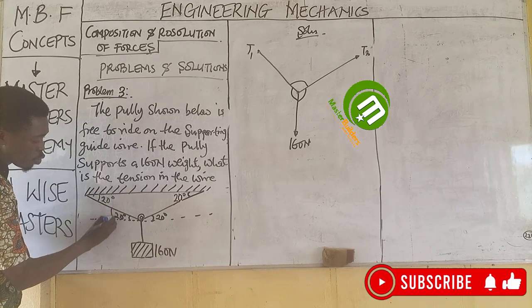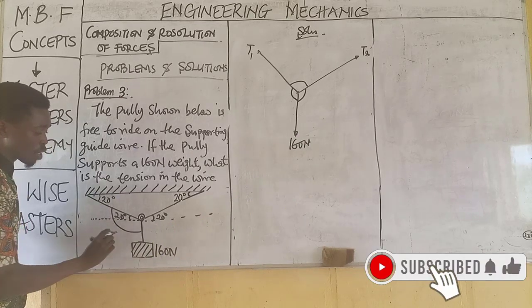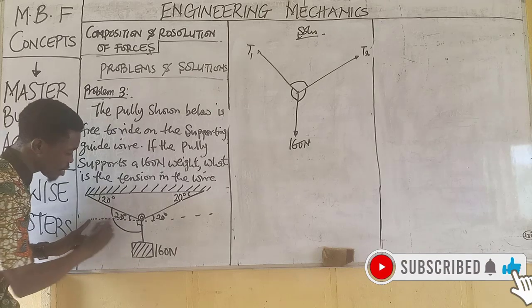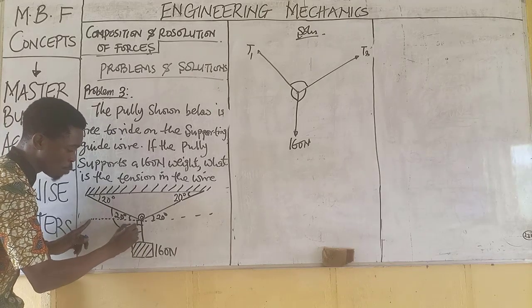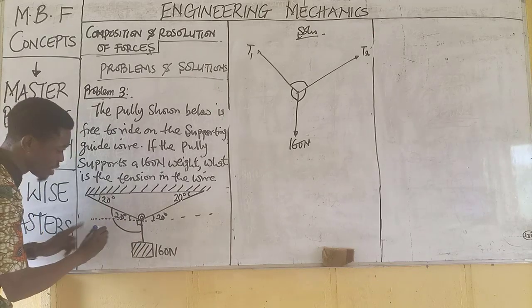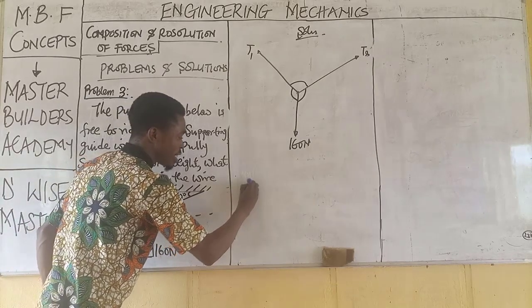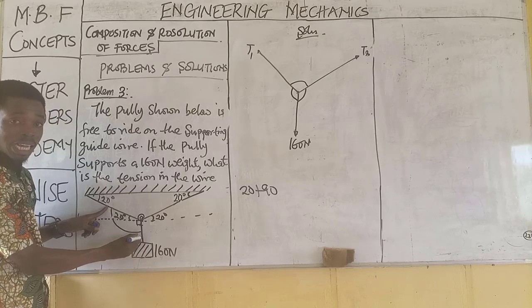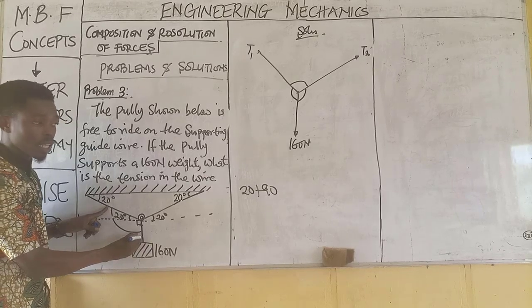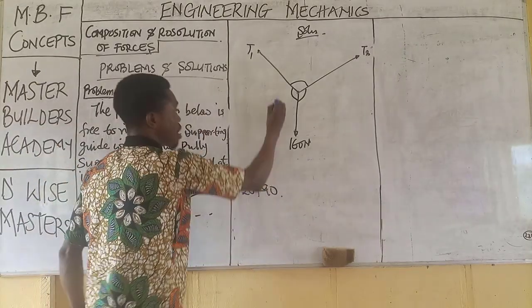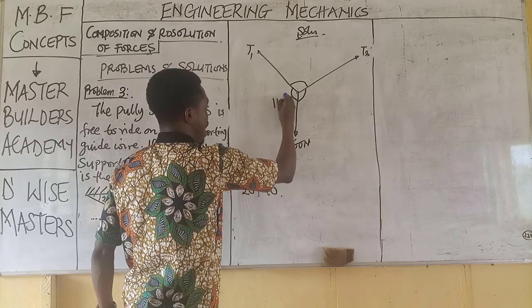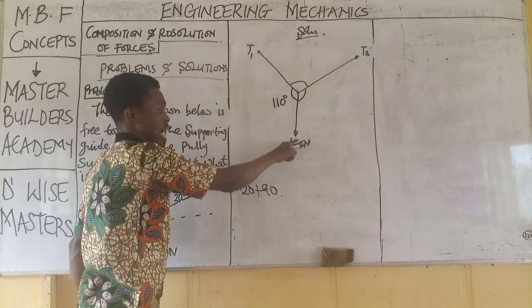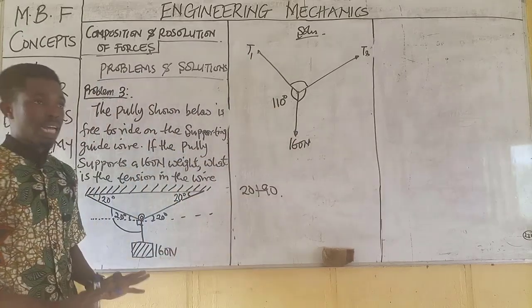Now, the angle between this end and this end would be 90 plus 20. Remember, if this is a horizontal line and this is a vertical line, the angle between them is 90 degrees. That means this gives us 20 plus 90 as the angle between this tension and this weight. So when we add this together, this gives us 110 degrees. This is the angle between tension 1 and the weight. We are done with that.